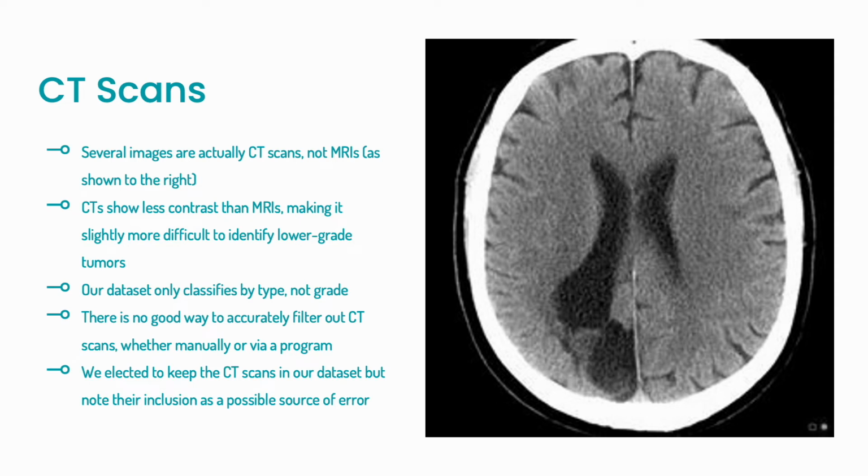CT scans are characterized by this thick white ring around the skull, as you see around the brain, which is the skull, as you can see in this image to the right. Our data set said that it was MRIs, but after speaking with Drs. Jason Allen and Brent Weinberg at Emory, we learned that a lot of these images in our data set are actually CT scans, like the one right here. The big thing to note is that they show less contrast than MRIs, which in general isn't a big deal. But with a lower grade, smaller, earlier stage tumor, it could be a lot more difficult to diagnose. Since our data set classifies by type of tumor, not grade of tumor, and there's not really a good way for us to pull the CT scans out of the data set, we elected to just keep them in, but note that it could be a source of error.